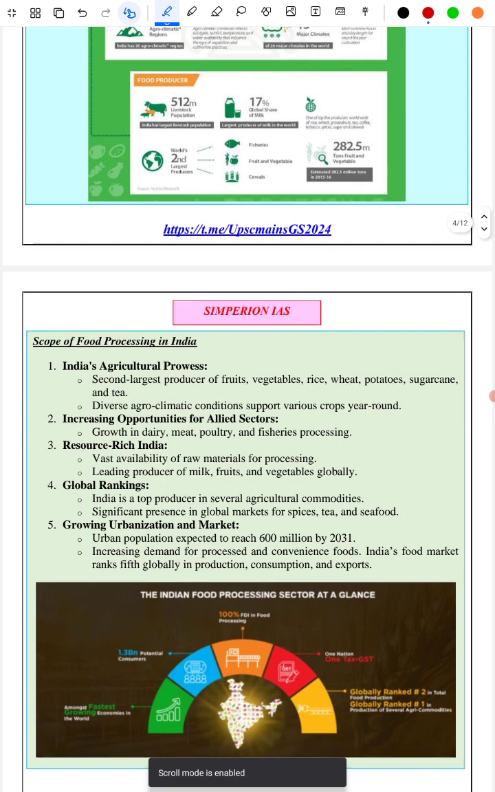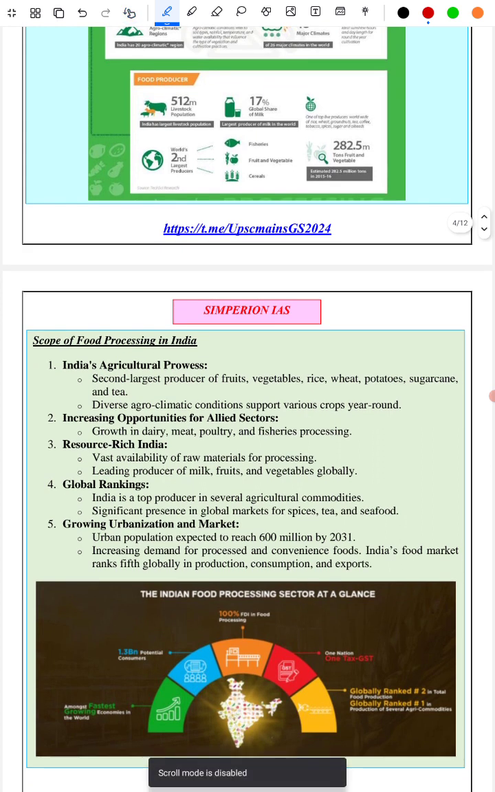Next we have covered the scope of the food processing industry in India. What is the scope? And we have given the food processing industry sector at a glance in India. We have given a diagram as well.